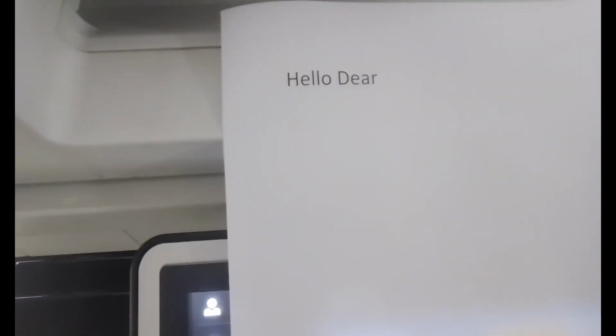On the next video, I will show you how to set up a scanner on multifunction printer and make connectivity